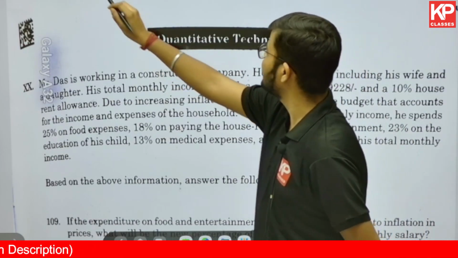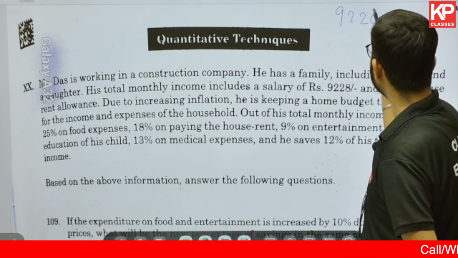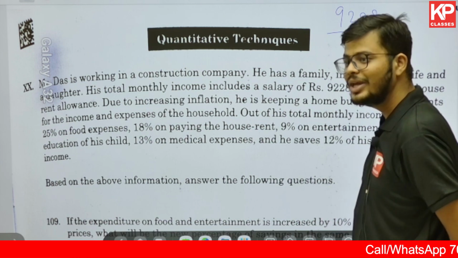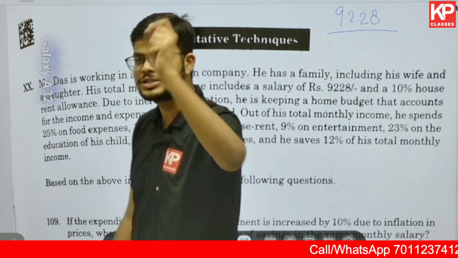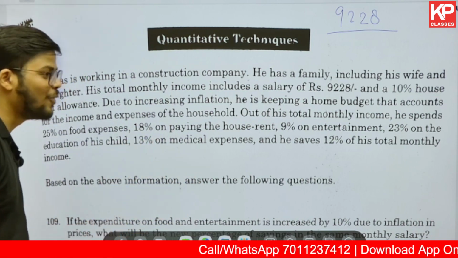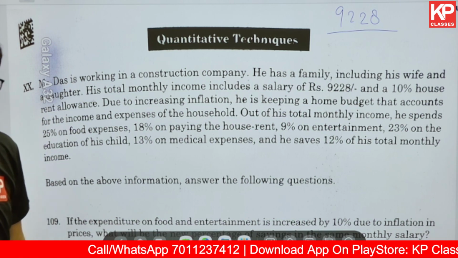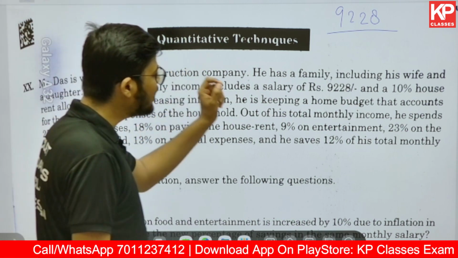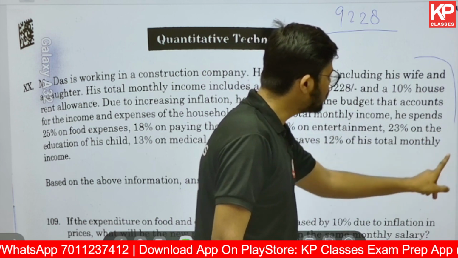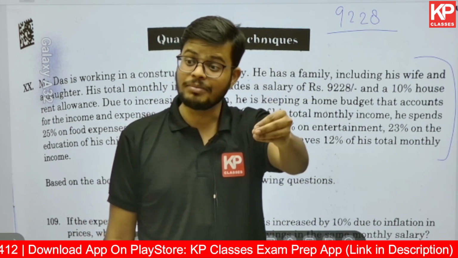Now you know that the salary per month is given, 9,228, right? Though the calculation is not difficult, you can simplify it or use approximation, because the kind of options we have got can create confusion in your mind. So this calculation could take more time, but if you are very efficient in this part, this does not require much practical knowledge. It only takes time in the calculation.